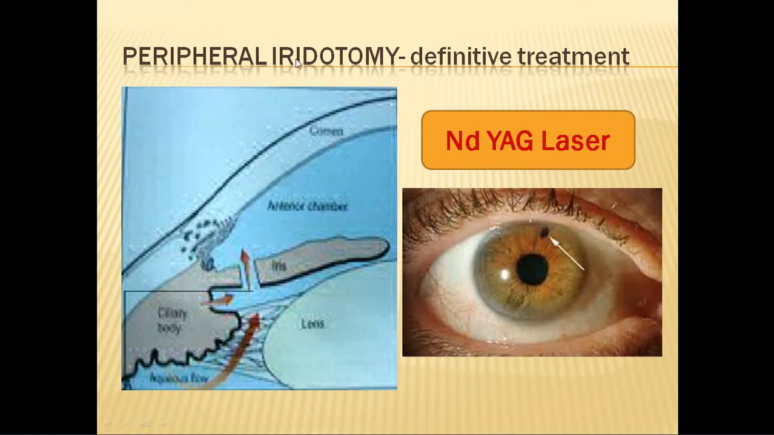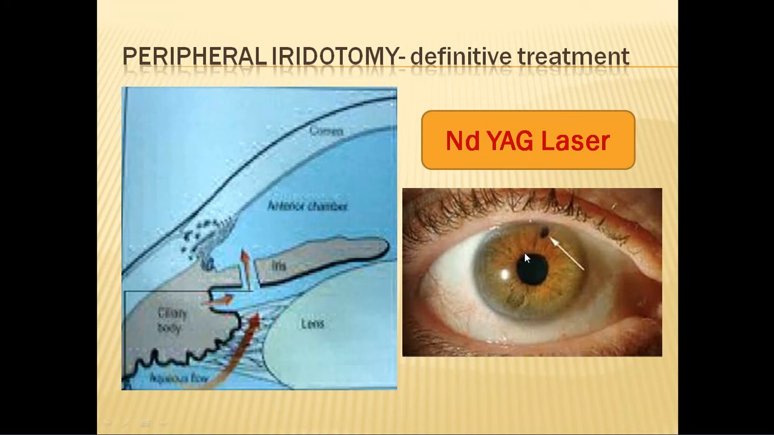Creating that hole is called iridotomy. Creating a hole, otomy is hole. Iridotomy in the periphery of the iris. So it is called peripheral iridotomy. So how do we do this? We need not open the eye. We can just use your laser, that is ND-YAG laser, and do an iridotomy. So this is called peripheral laser iridotomy.